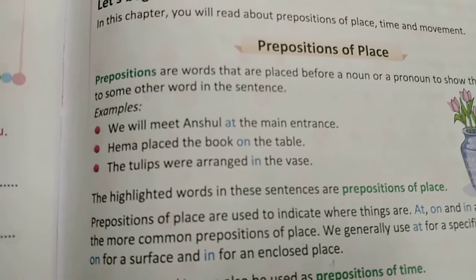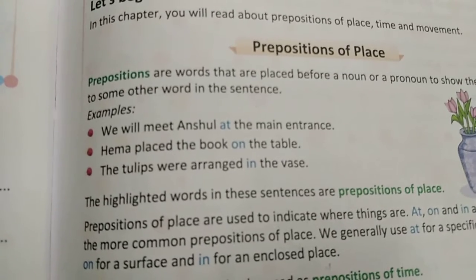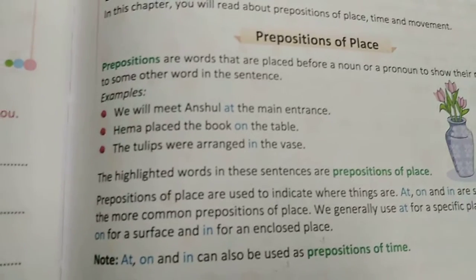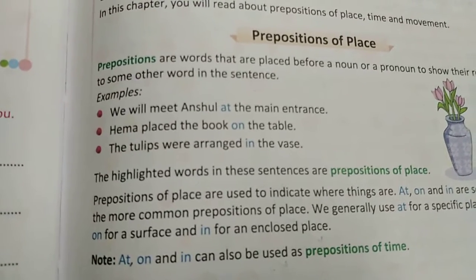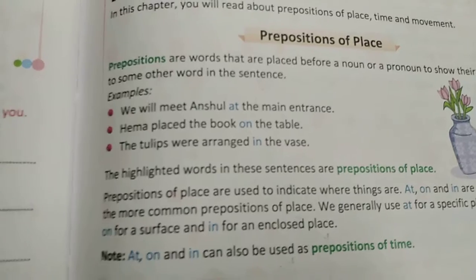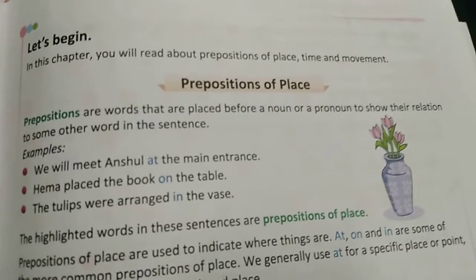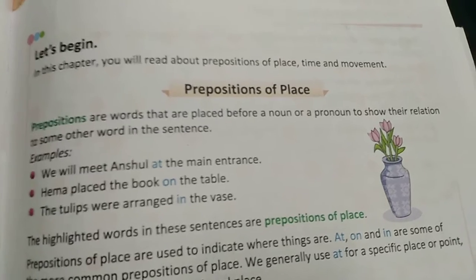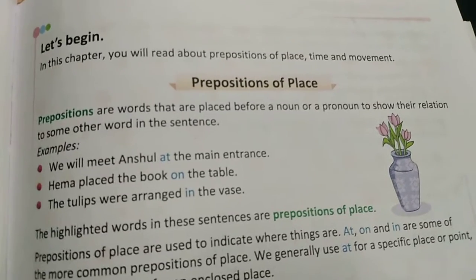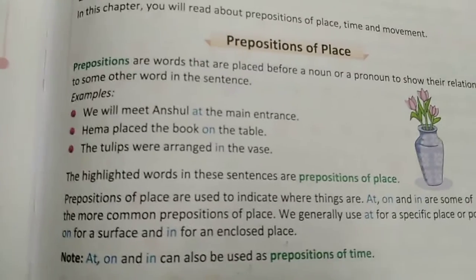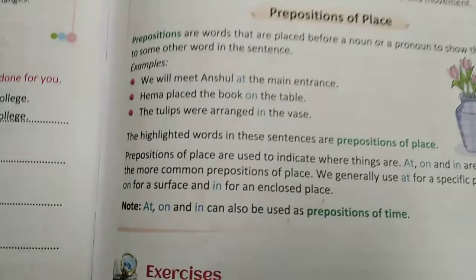And you see here on the table, Hima placed the book on the table. You see table is the open surface. So we use on for the open surface. And in for the covered area. You see the vase, in the picture the tulips were inside the vase. So here we use in. So children, I hope this is clear to you.